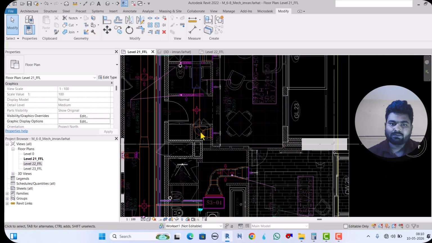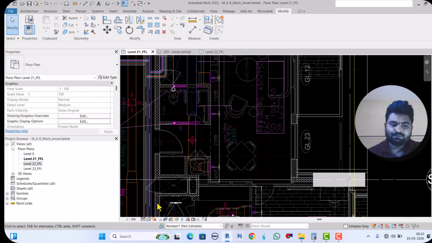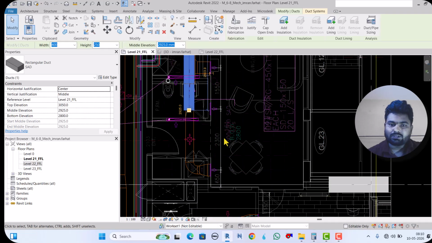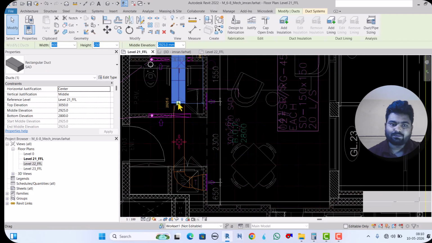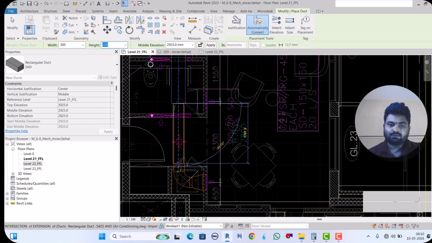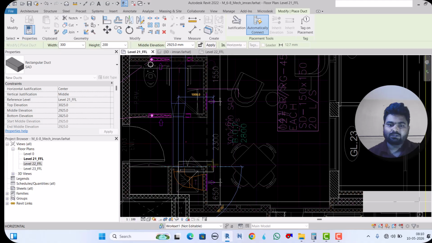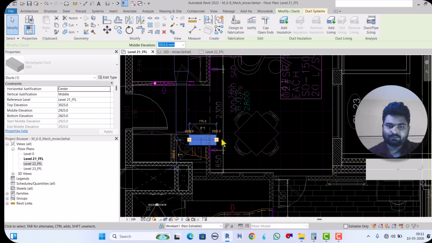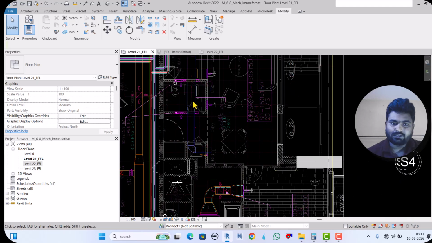Now similarly here the duct is 300 by 200, so draw a duct 300 by 200 and we will start to create. Okay, and we can align with reference to the AutoCAD.